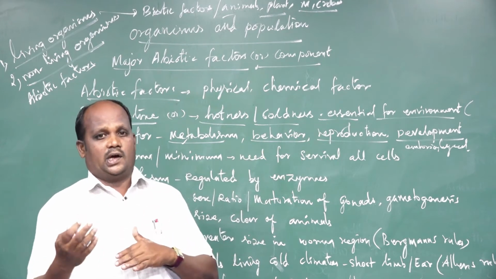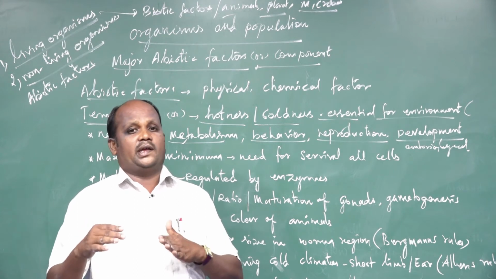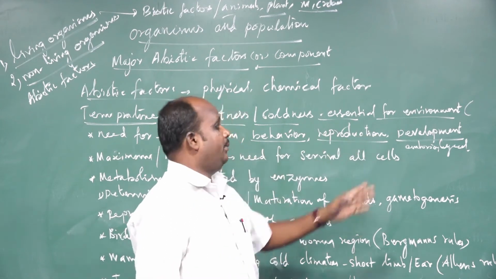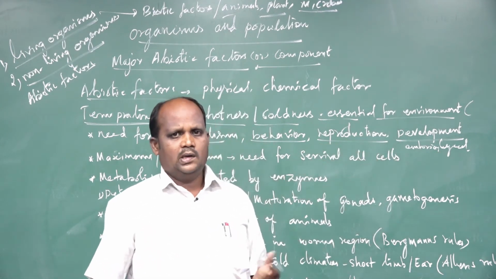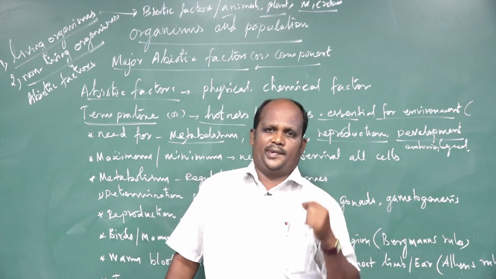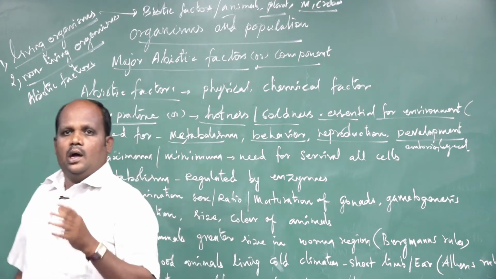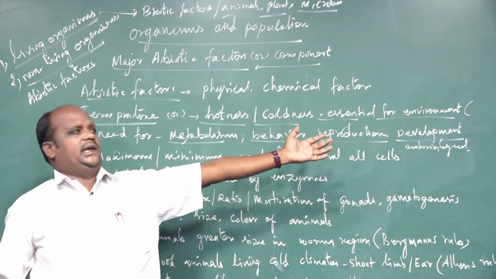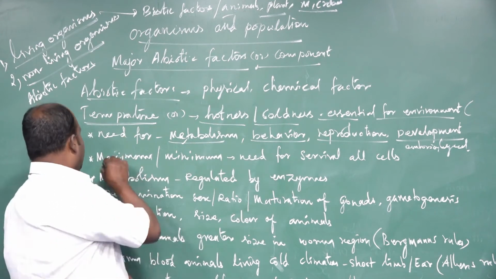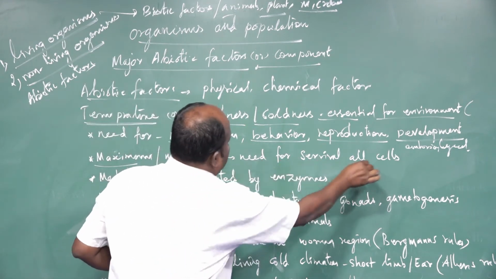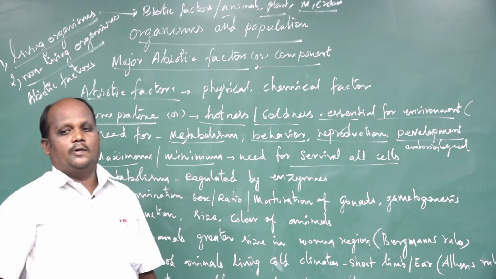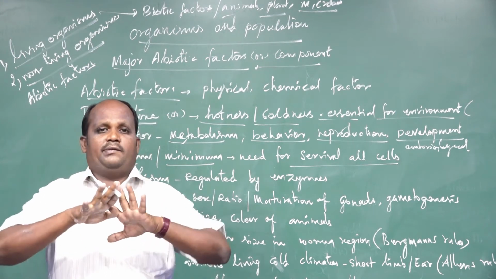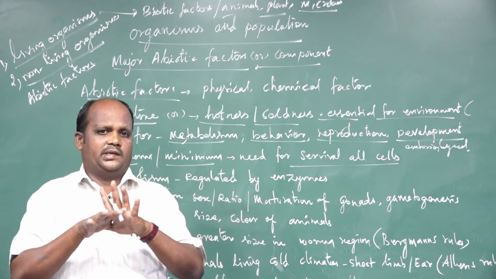If the temperature becomes altered or abnormal, some animals and plants cannot carry out reproductive activities. So temperature is essential for reproduction. Next, embryological development, for example in bird populations, human populations and some aquatic animals. Temperature is very essential for embryological development. Next, maximum and minimum temperatures are needed for the survival of all living cells. Without temperature we cannot live in the ecosystem.